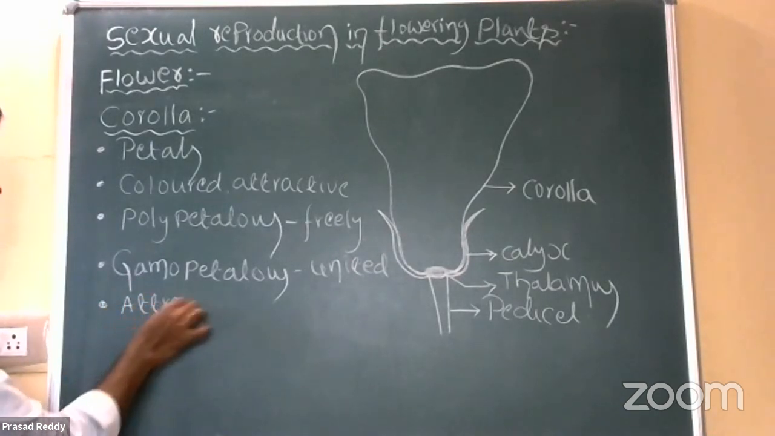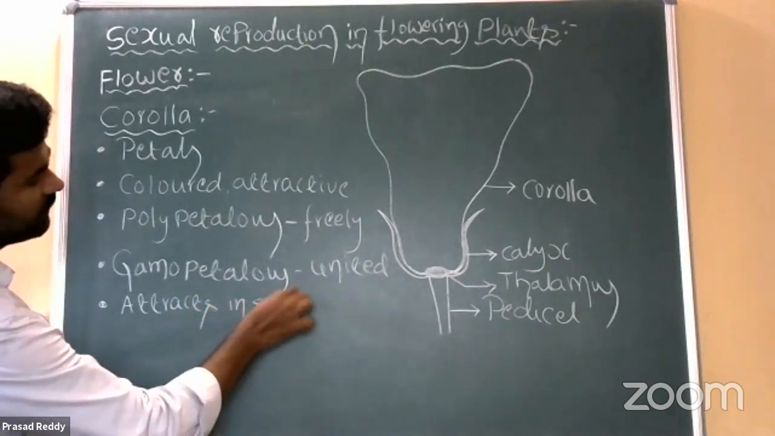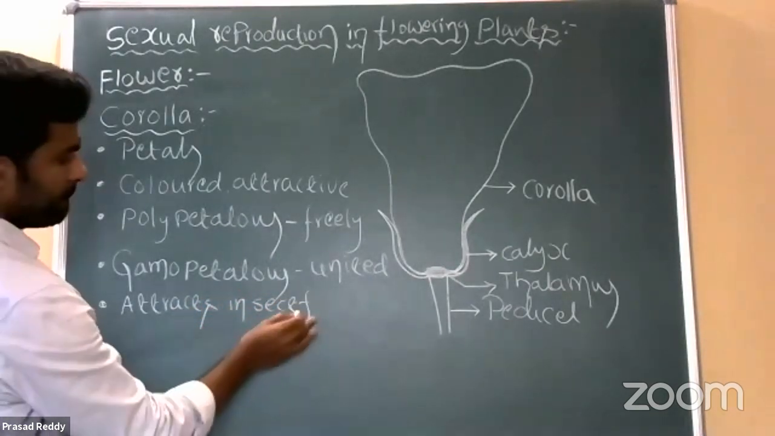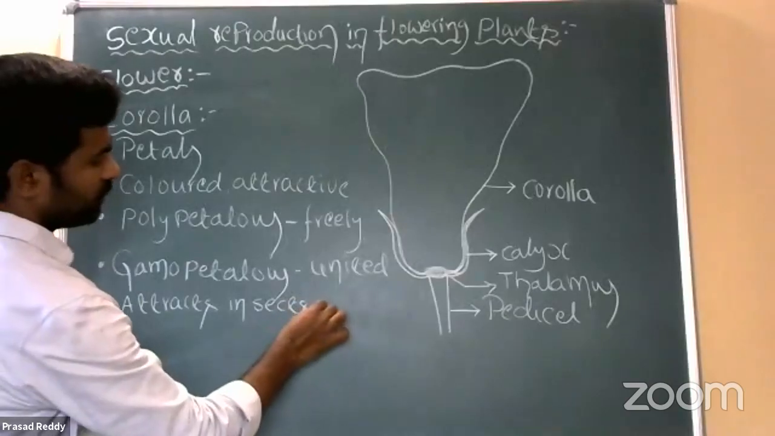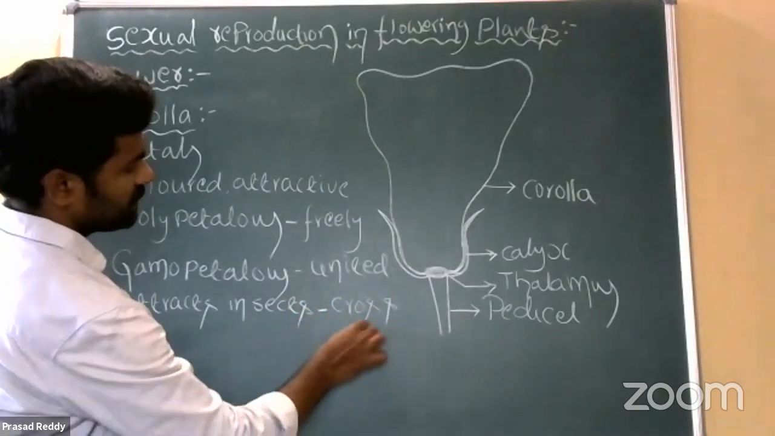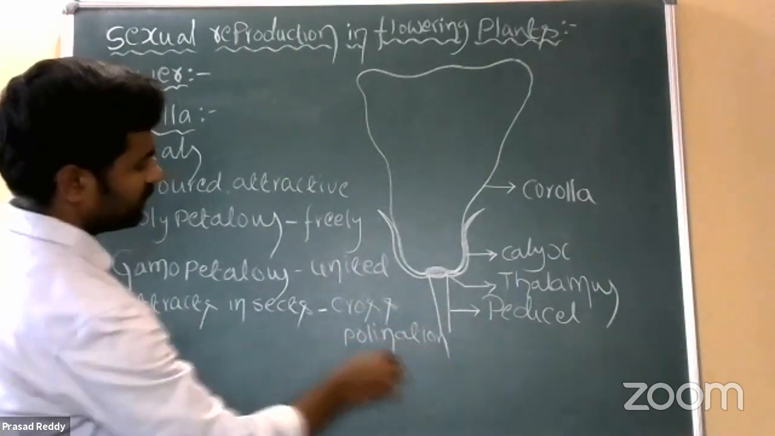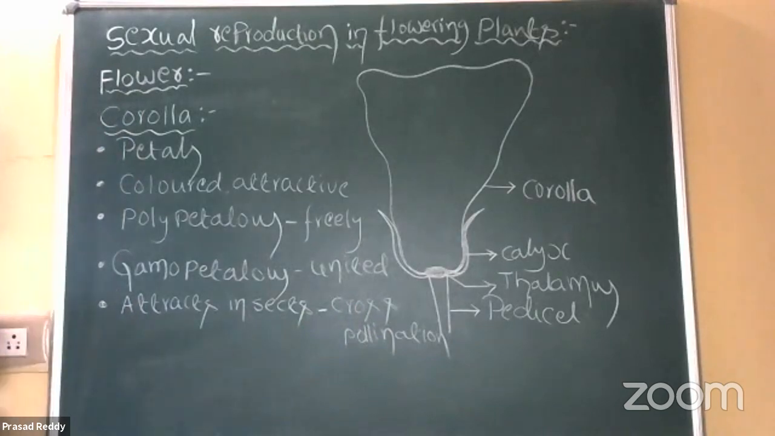They attract insects for cross-pollination. Cross-pollination. That attracts insects for cross-pollination.